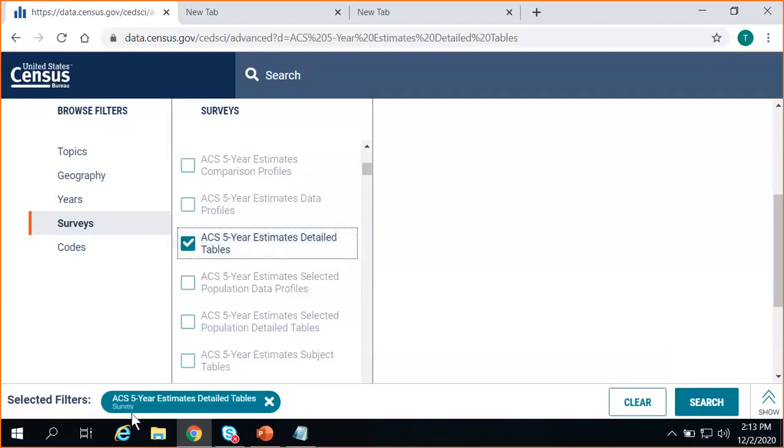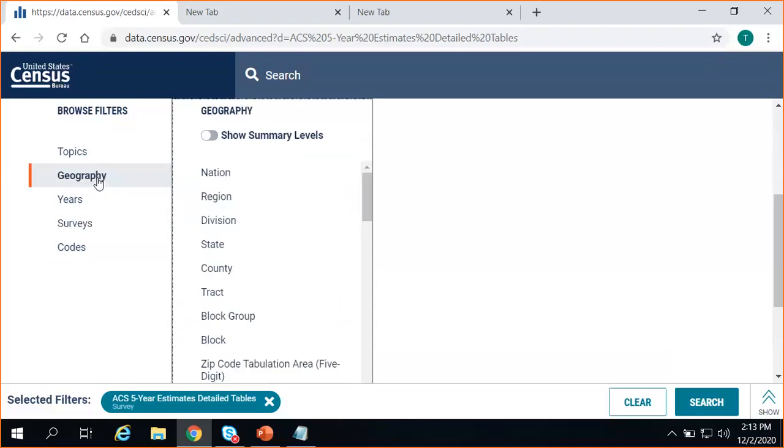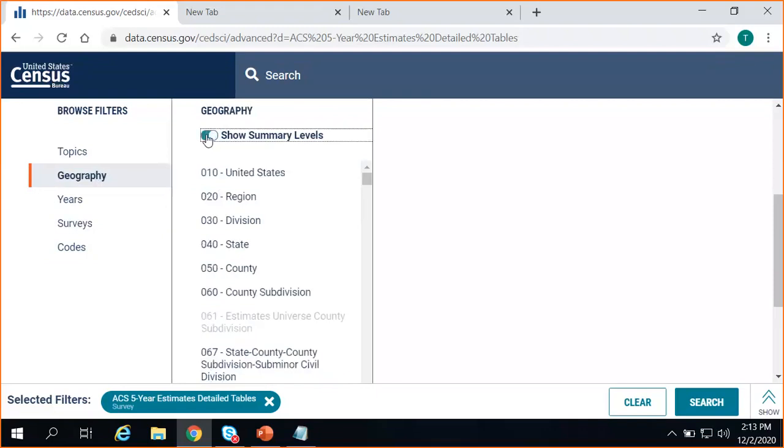Once you check the box, you'll notice it's been added to the screen at the bottom as a selected filter. Next, we'll go ahead and select our geography. We want American Indian area within state, so I click on geography. And the tip is to turn on the Show Summary Levels toggle, because we're working for a complex geography, it just helps us see all of our available options in one view.